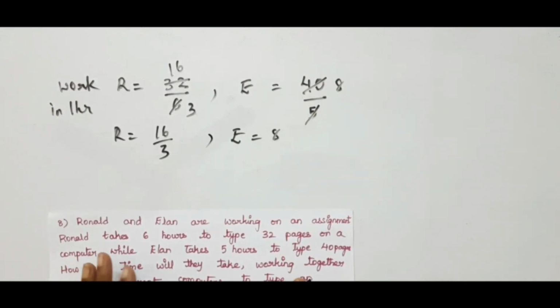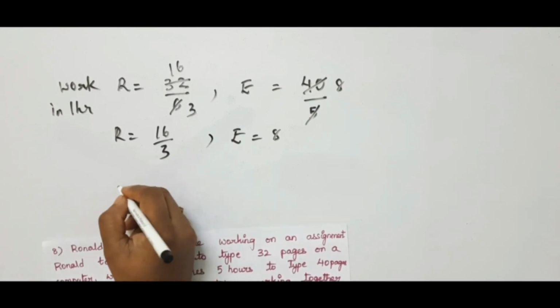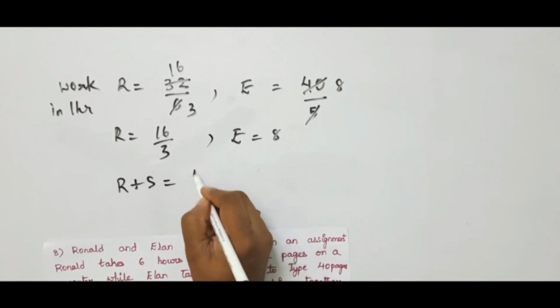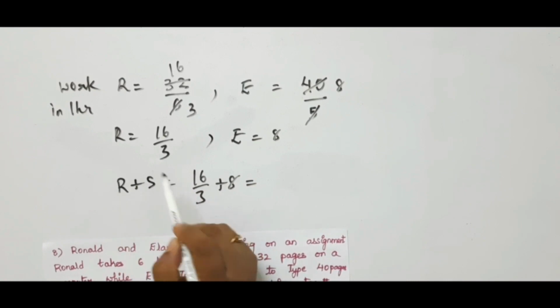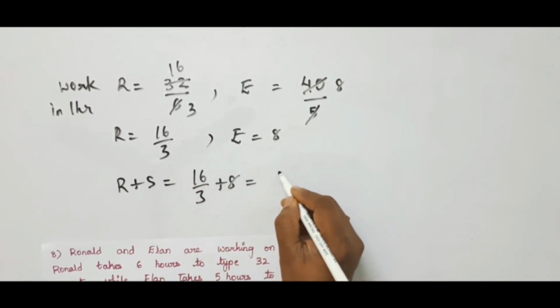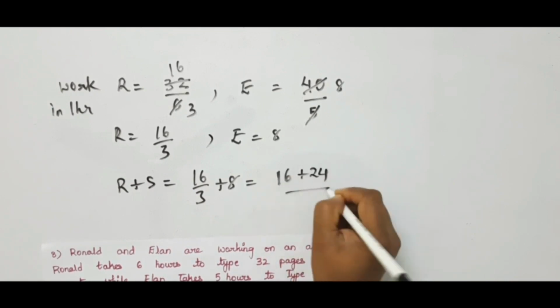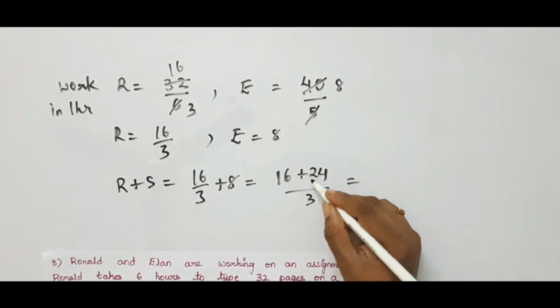So here the total work both together can do is R plus S is equal to 16 by 3 plus 8. Is it not? We are doing the work, not the time. So just add these two. This becomes 16 plus 24 divided by 3. This is equal to 40 by 3.